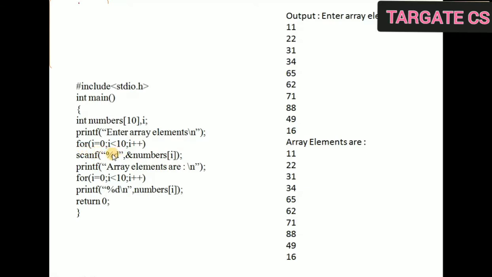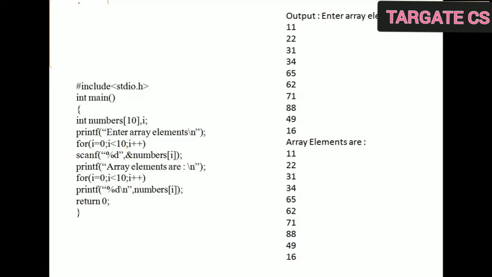How many times will I use scanf? 10 times, because I want to enter 10 elements. So I will start the loop from 0 and it will go up to 10, so from 0 to 9, that means the indices go up to 9.